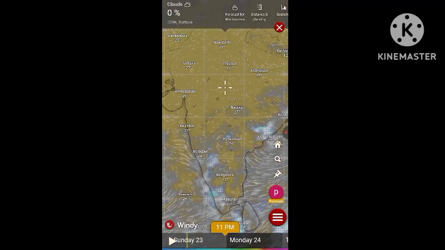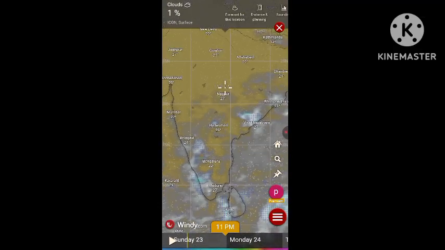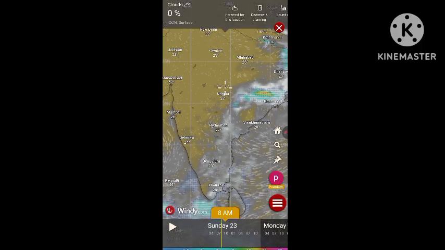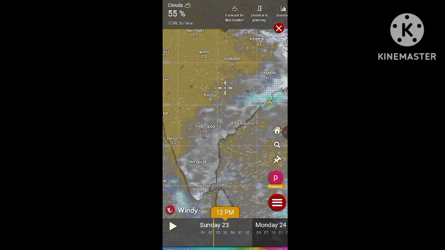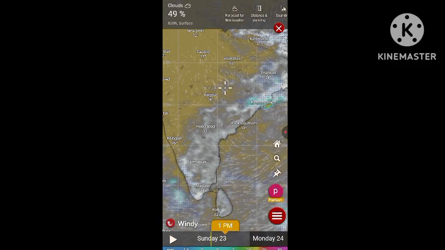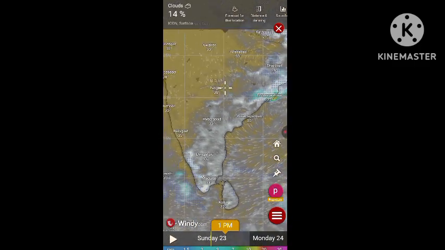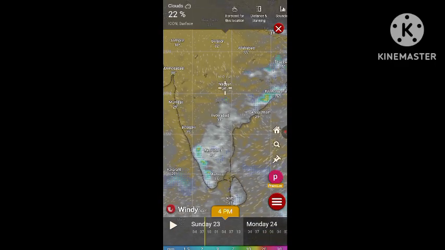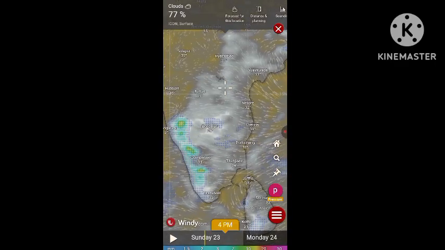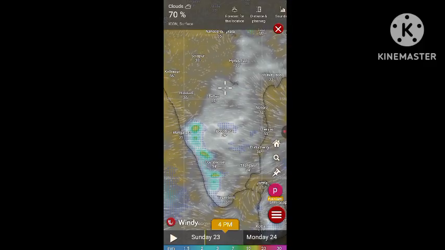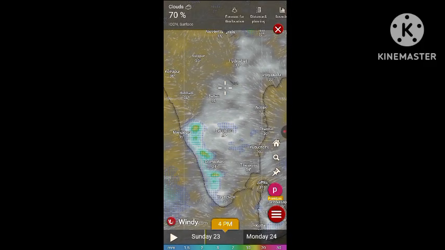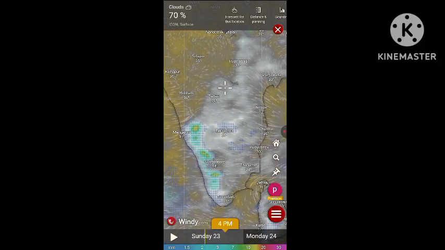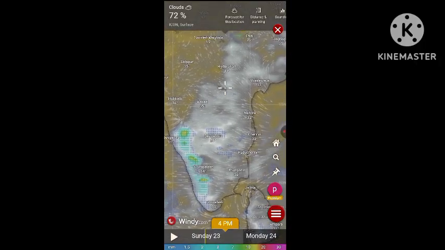You might be wondering what the condition will be over Southern Peninsular India. Currently we do not see much activity, but as we go later into the day, cloud formation will happen around 4 p.m. Kerala will experience its usual thunderstorm activity, starting from Trivandrum up to the Bangalore region.